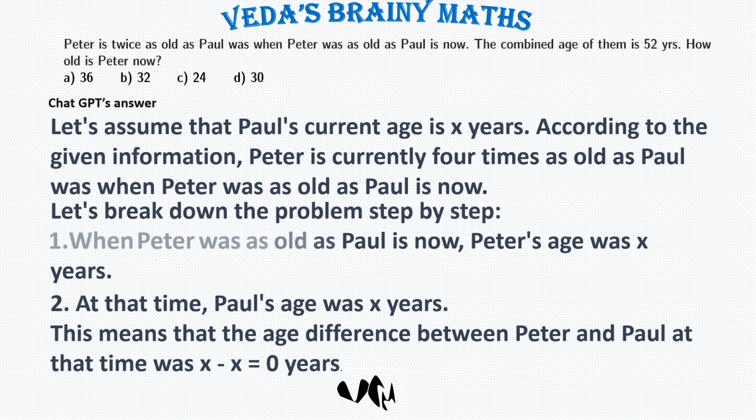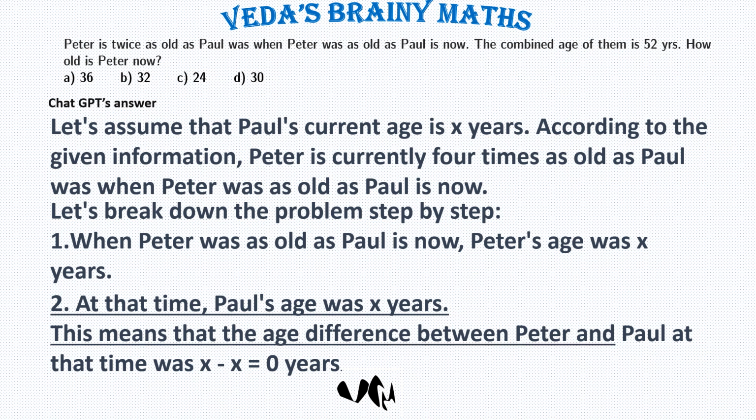Let's break down the problem step by step. When Peter was as old as Paul is now, Peter's age was X years. At that time, Paul's age was X years. This means that the age difference between Peter and Paul at that time was X minus X equals 0 years.